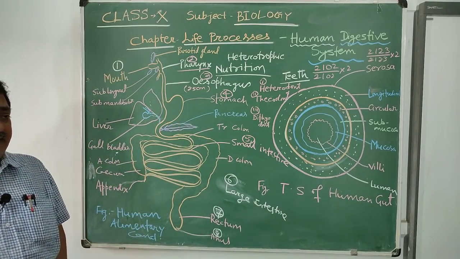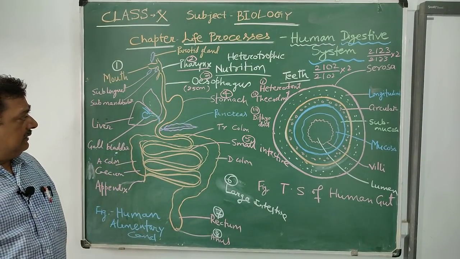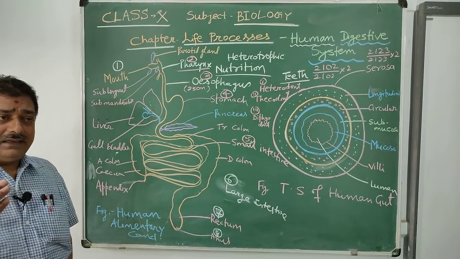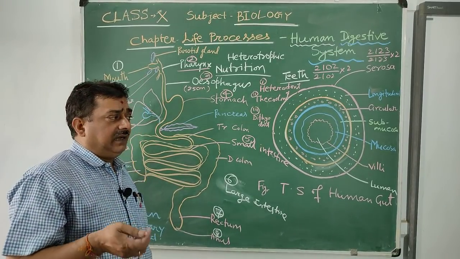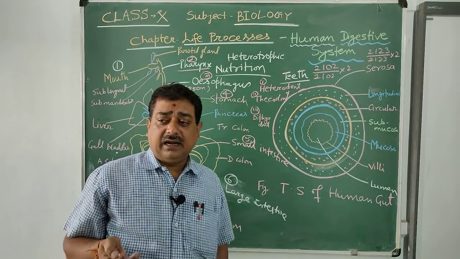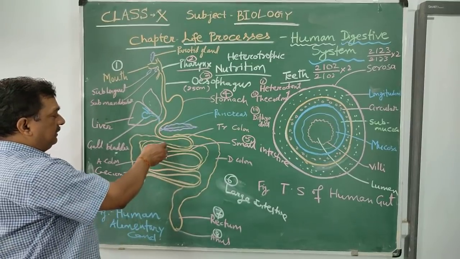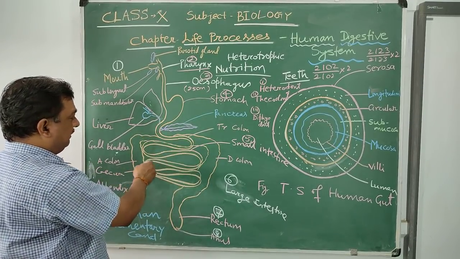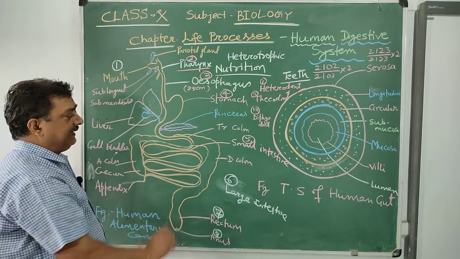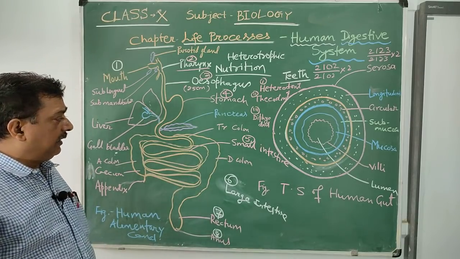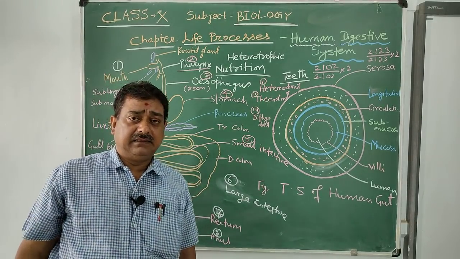Oesophagus opens into a sac-like structure called stomach. The stomach consists of 3 parts: cardiac, fundus and pyloric stomach. The stomach opens into a tube-like structure called the small intestine. It is the longest part of the alimentary canal.